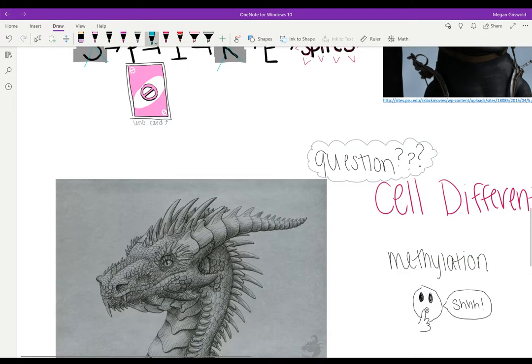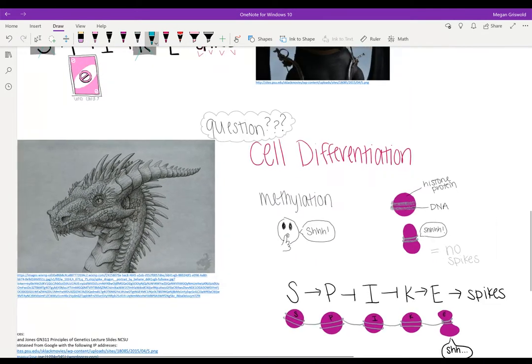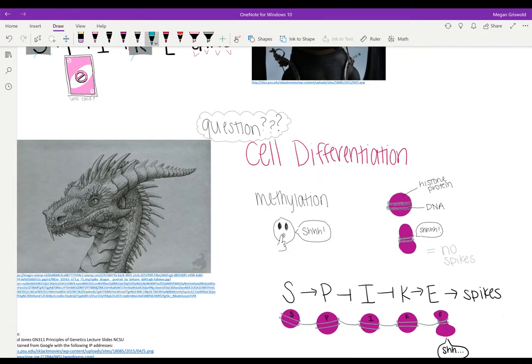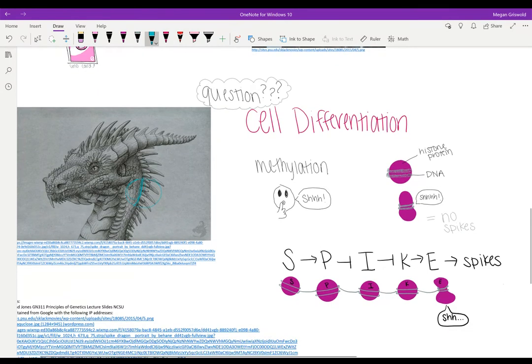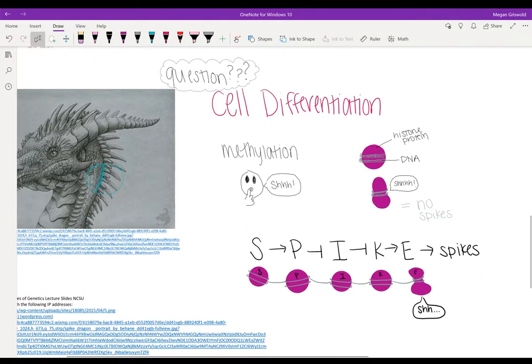Now one might ask, how come a dragon can have spikes on the skin and no spikes? Shouldn't all cells have the same genes and thus all transcribe spikes? Actually, the reason that the dragon in this picture has spikes in some places, but is smooth in others is due to cell differentiation, specifically methylation in this case that acts as a gene silencer. Methylation of the histone tails can decrease transcription and prevent some transcription factors from binding to the DNA, thus repressing the expression of a gene.